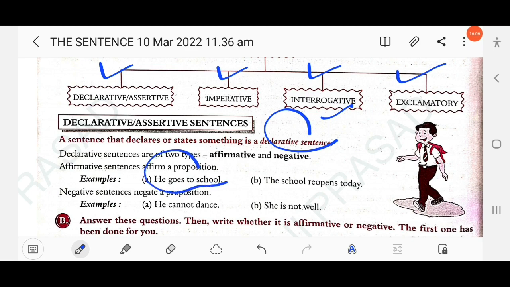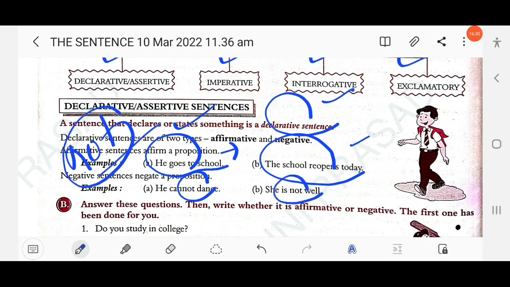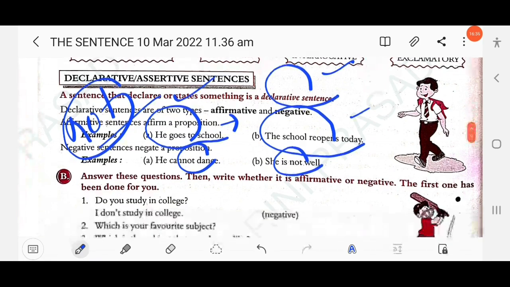So he goes to school. This is a positive declarative. And he does not go to school. This is negative declarative. So similarly, the school reopens today. This is positive declarative. Its negative declarative will be the school doesn't reopen today, right? So here negative sentences negate a proposition, right? He cannot dance. She is not well. That means just by adding not. This is a declarative negative sentence, right?